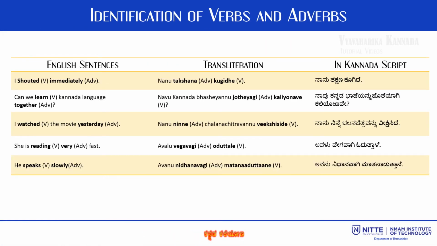Let us refer to the table and try to recognize the verbs and adverbs. In the first sentence, I shouted immediately. The adverb is immediately, which answers the question, when did I shout? The verb is shout, which indicates the action. The Kannada translation of the sentence is ನಾನು ತಕ್ಷಣ ಕೂಗಿದೆ. Here, I means ನಾನು, takshana means immediately and shouted stands for ಕೂಗಿದೆ. So the adverb is takshana and the verb is ಕೂಗಿದೆ.